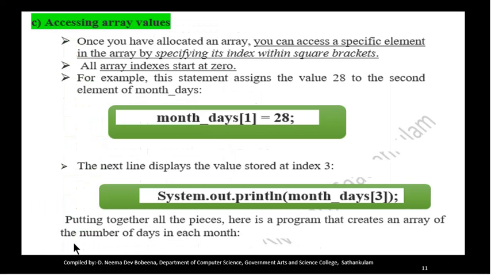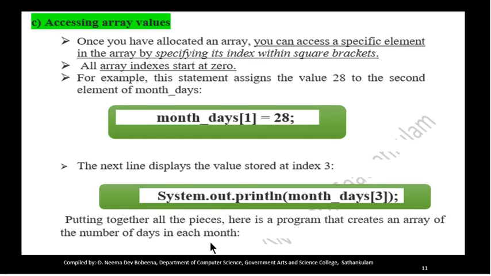Accessing array values: once we have created an array, we can assign values to it. After we have assigned values to the array, we can access the values by specifying the index within square brackets. If you want to access a particular value, you have to specify that particular index within square brackets.